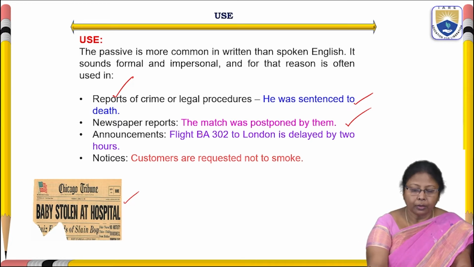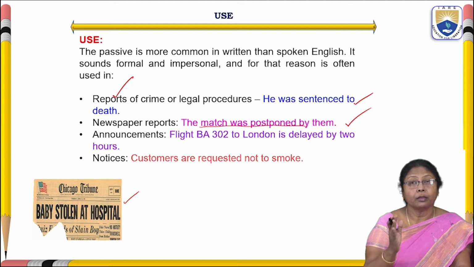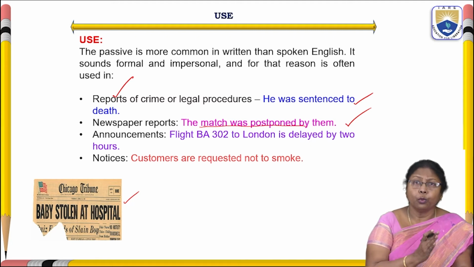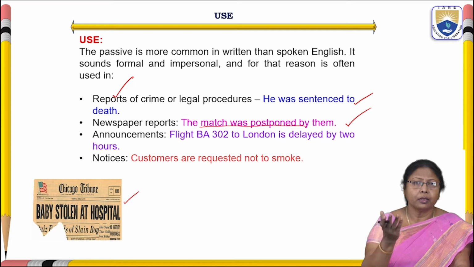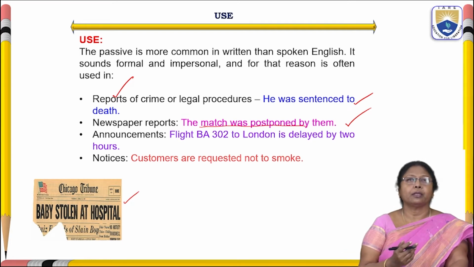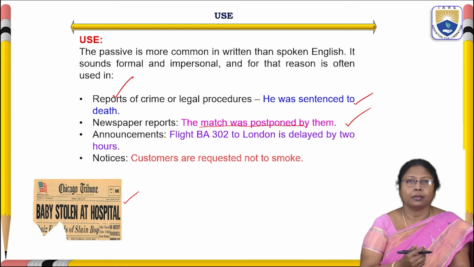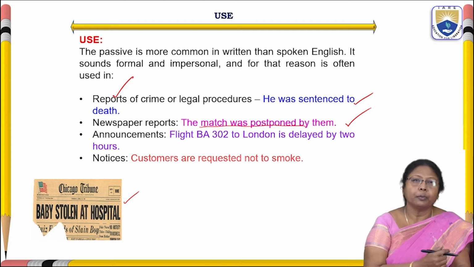Even the example here: the match was postponed by them. In active voice we might get, they postponed the match. That was converted into passive voice by saying the match was postponed by them. Usually when you turn to newspapers, you get statements like these, which come under passive voice. And even announcements.